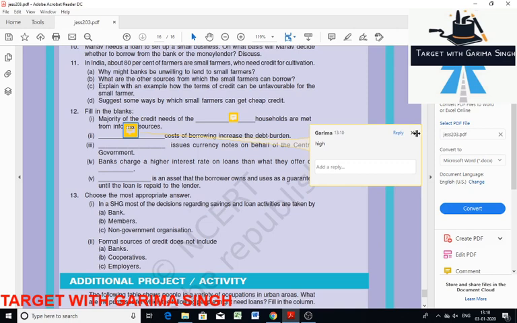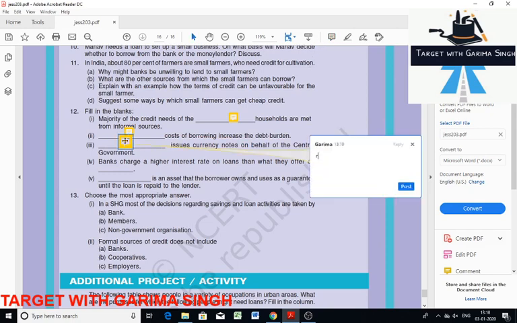Next, dash issues currency notes on behalf of the central government. It's Reserve Bank of India. RBI. I think I should write Reserve Bank of India.